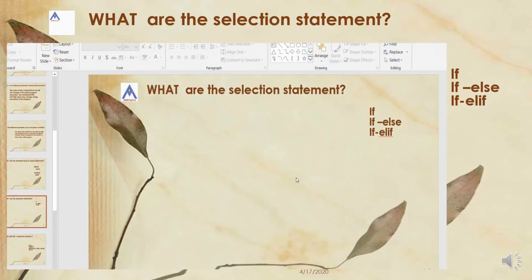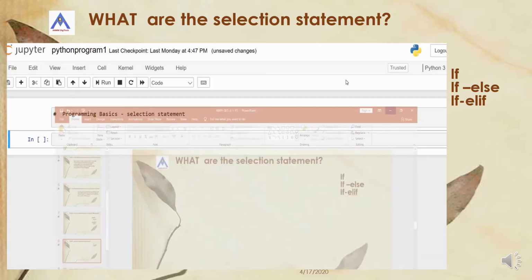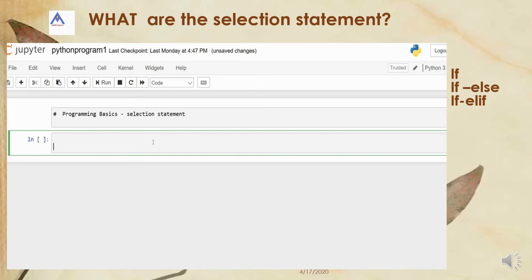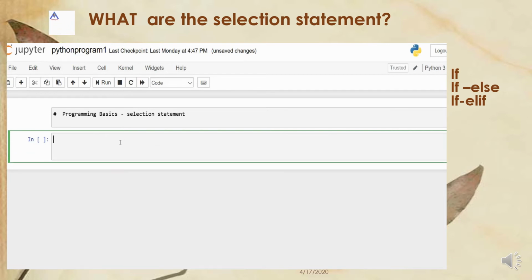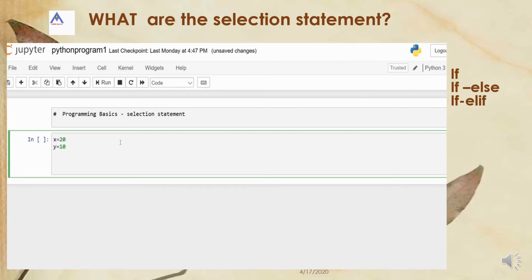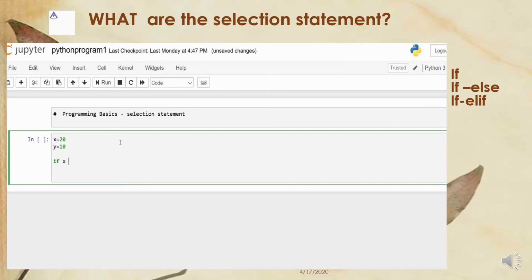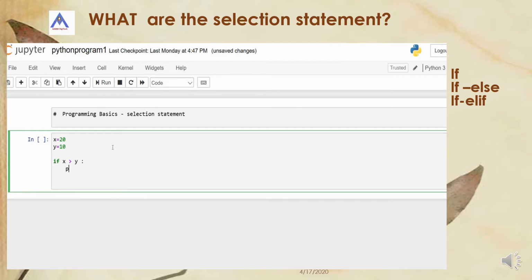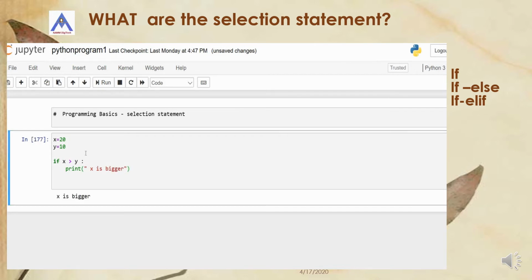So in this slide, let us discuss the common selection statements in more detail, with a practical way of learning. Let me assign some values to two different variables, x and y. Now if x is greater than y, for the if statement, after if you have to give a colon, print x is bigger. Simple if statement. Now let us see the output. So x is bigger because the x value is bigger than y.